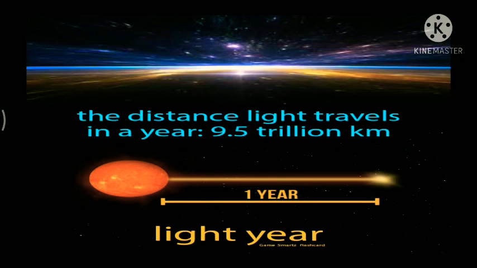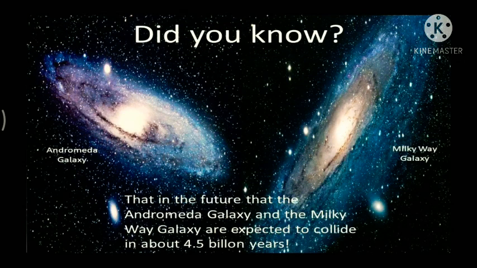Now, as I have said, there are billions of galaxies in the universe. So we'll talk about another galaxy. Yes, children, this is the Andromeda galaxy, and this is the closest major galaxy to the Earth. And this Andromeda galaxy lies about 2.5 million light years away from the Earth.